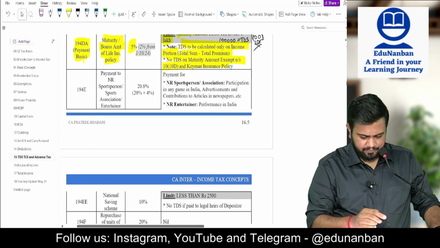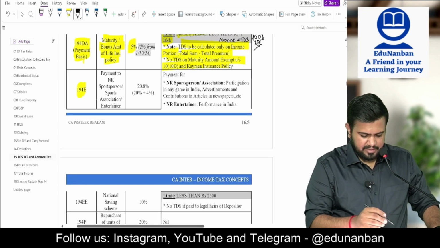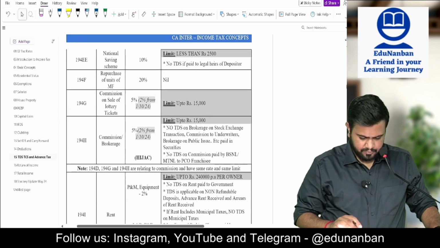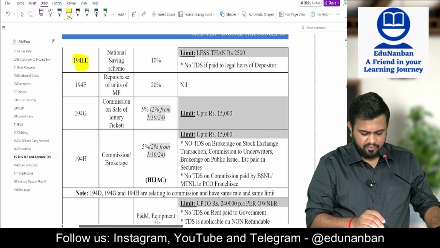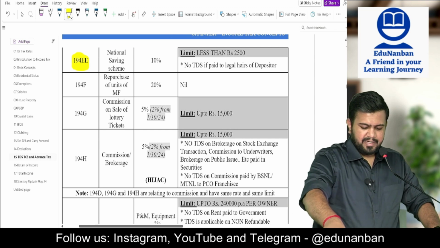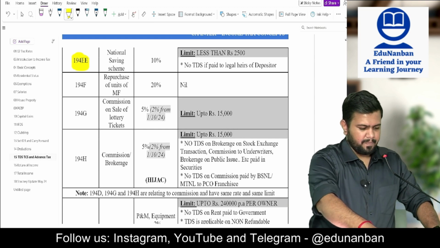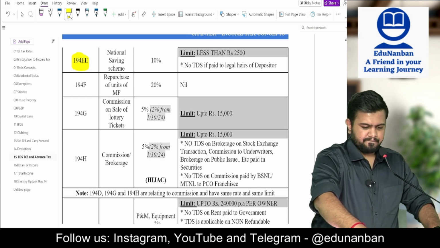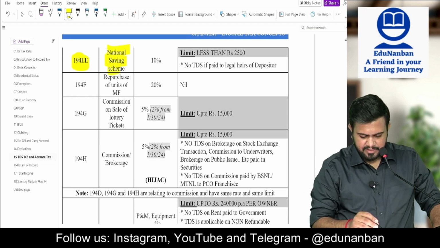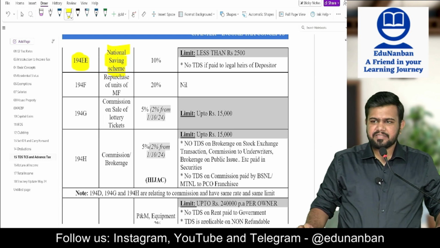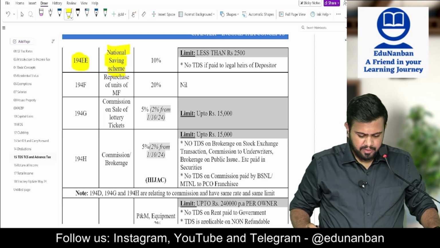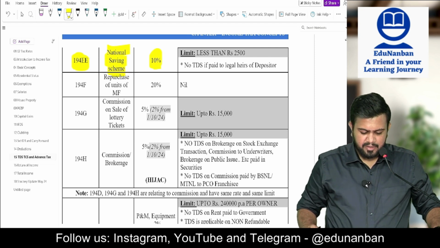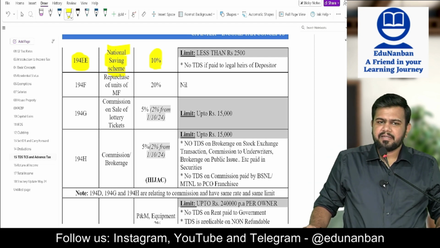Next, section 194E. This is not there in your syllabus now, you can cut it off. 194EE, National Savings Scheme. When the National Savings Scheme is paying the maturity amount, they will deduct the TDS at 10%.